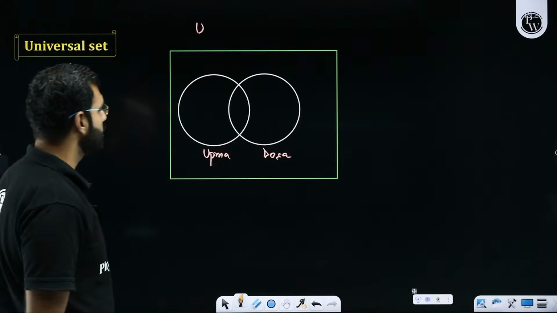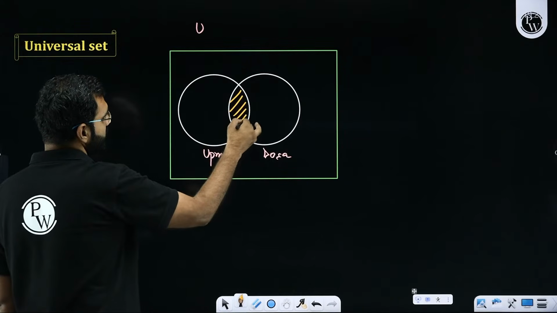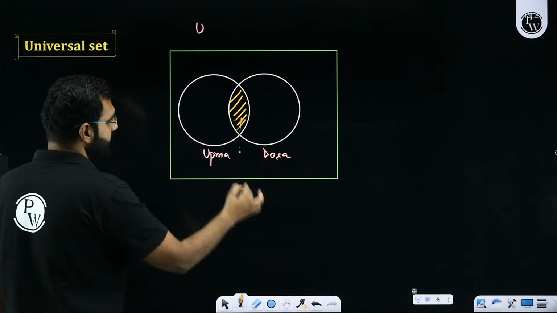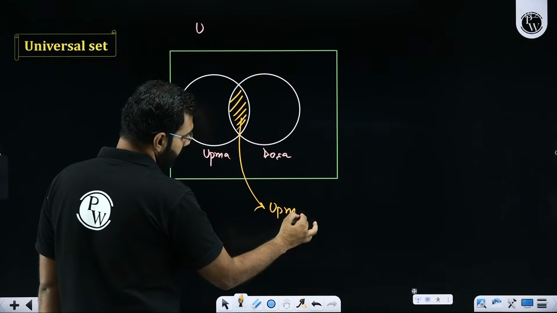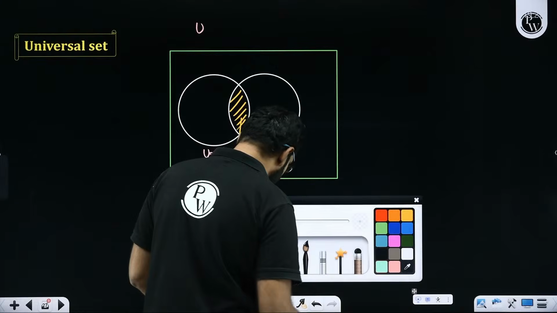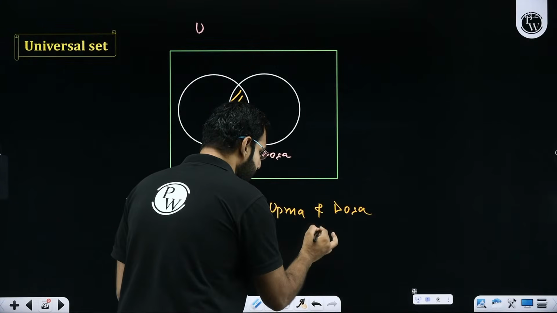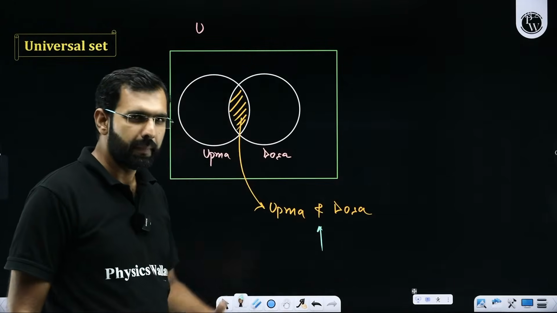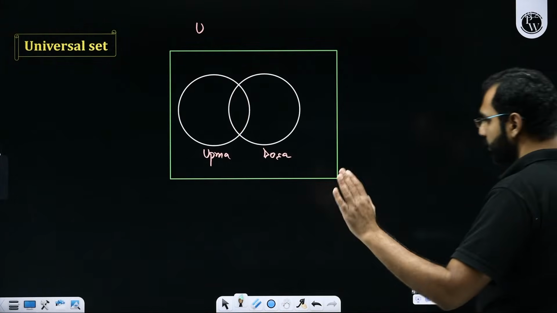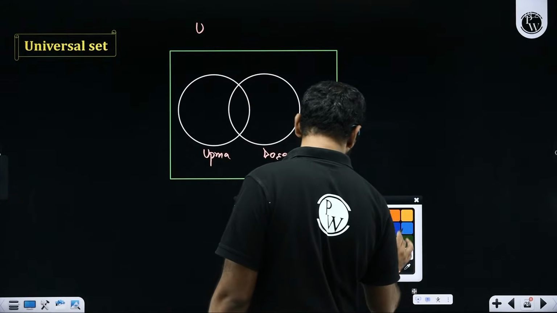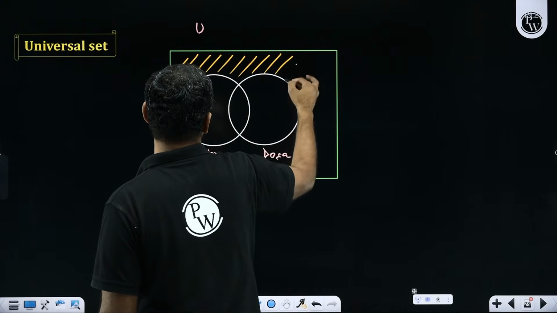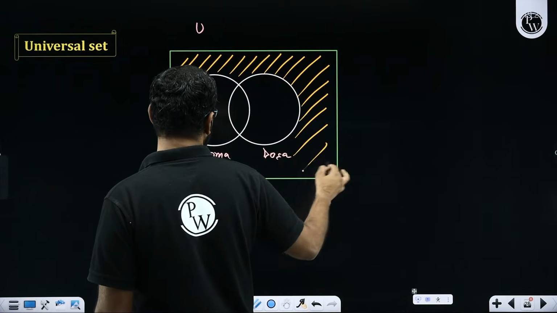What about this region, which I shade out here? This region represents those people who like upma as well as dosa. So this is reserved for people who like upma and dosa. Mind you, students, I'm specifically, deliberately and intentionally using the word "and" time and again. So I hope some of you must have been able to process the meaning of this word "and". The story doesn't stop here. There is one more classification: outside of this upma and dosa, this region. Can you interpret this region?